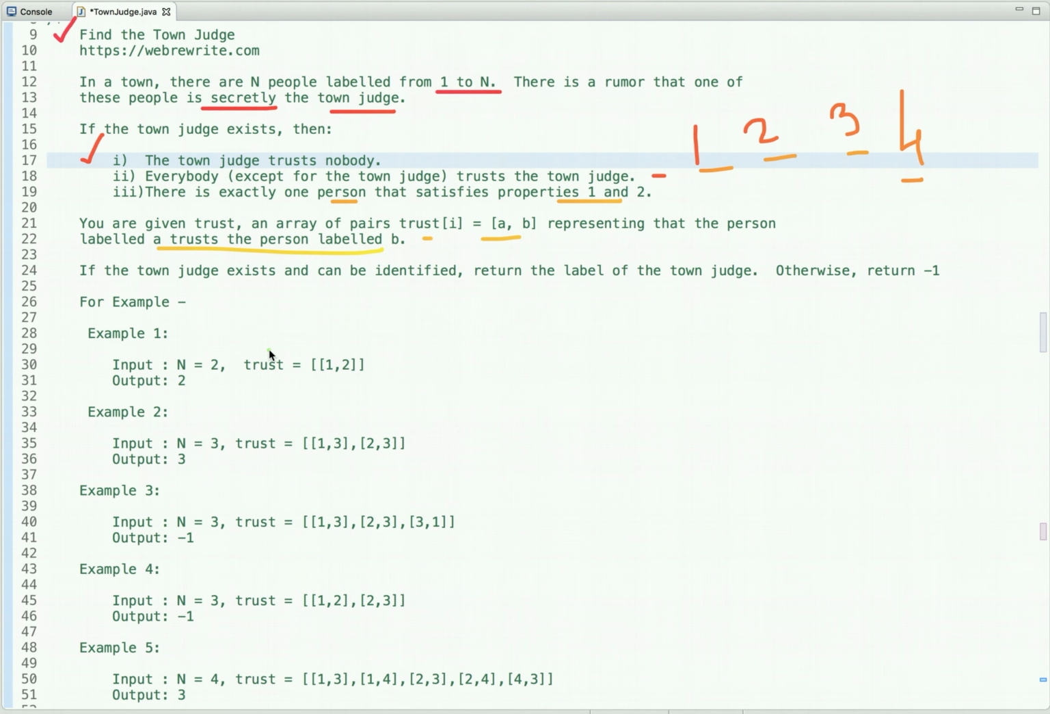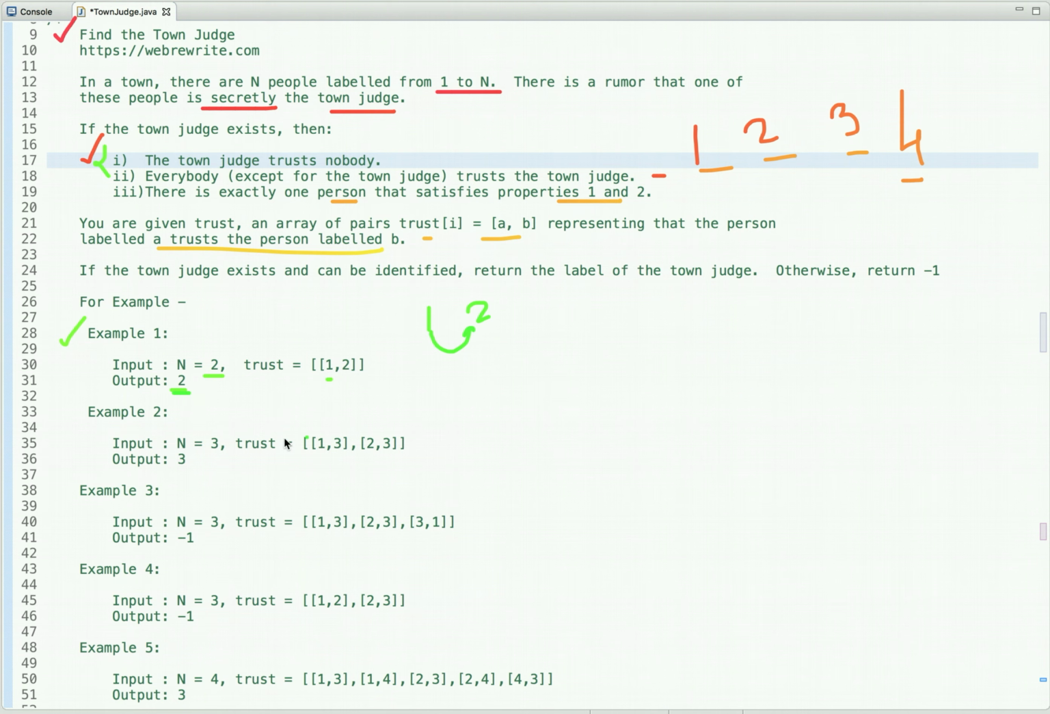Let's understand this problem statement through an example. So in the first example, there exist 2 people, so 1 and 2, and the first person trusts the second person and the second person does not trust the first person, so the output is 2. So remember these 2 conditions: the town judge trusts nobody and everybody trusts the town judge. So only 2 people are there, so the first trusts the second one and the second does not trust anyone. So the second is the answer, the second is the town judge.